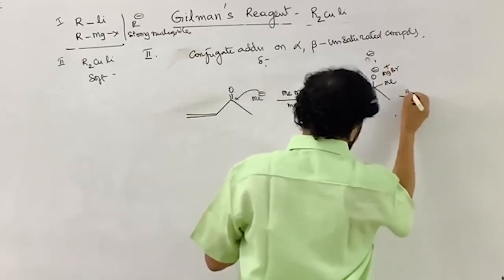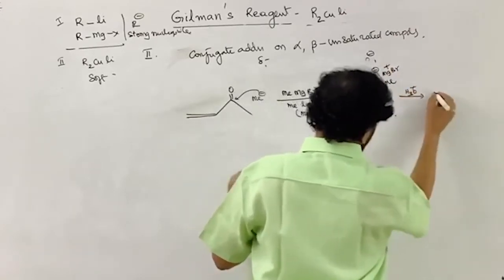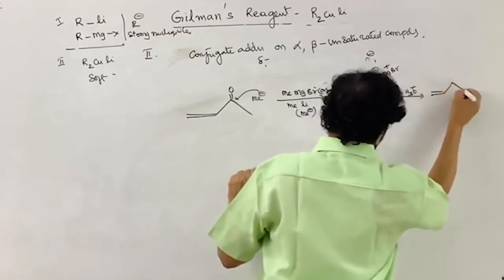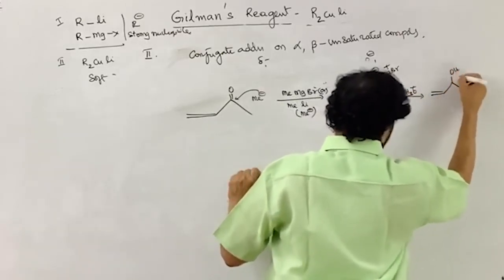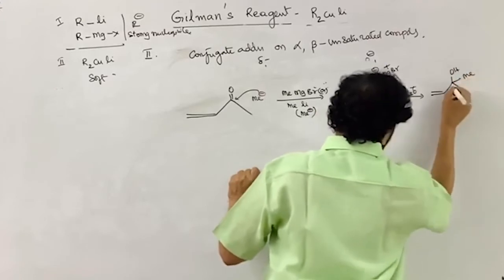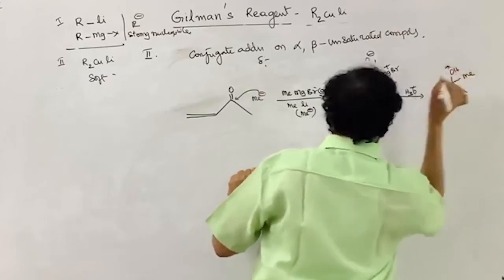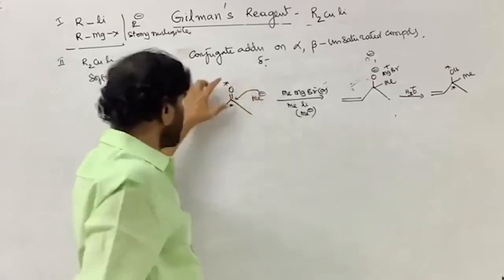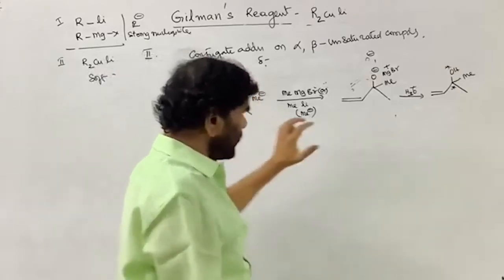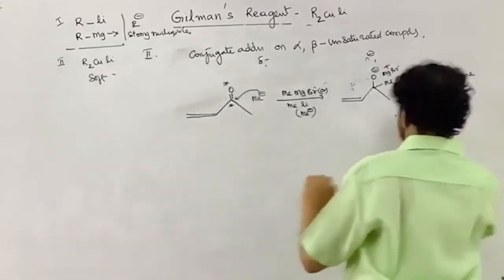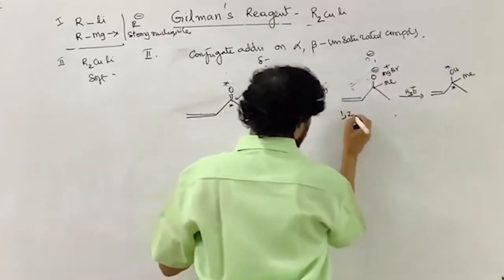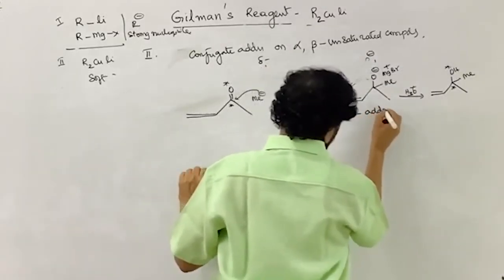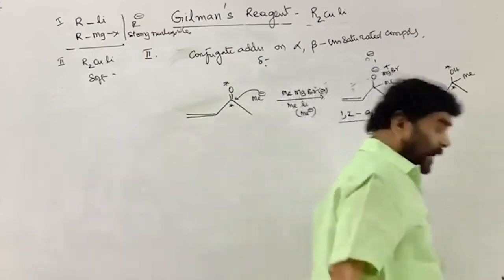With acidified water, this is converted to OH, with methyl added on the carbonyl carbon, adjacent to the carbonyl oxygen. That is 1,2 addition, direct addition.